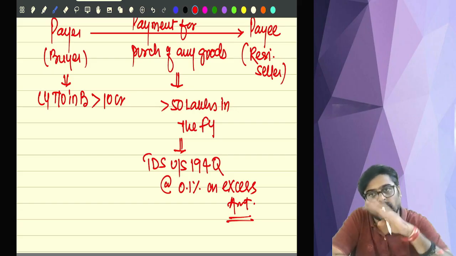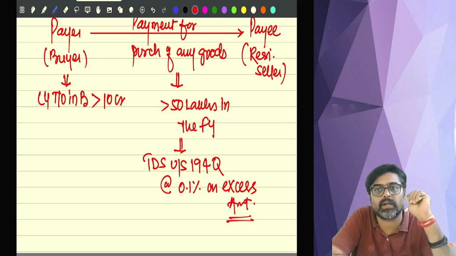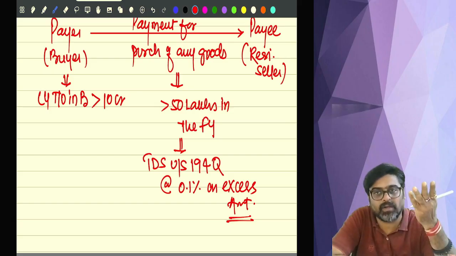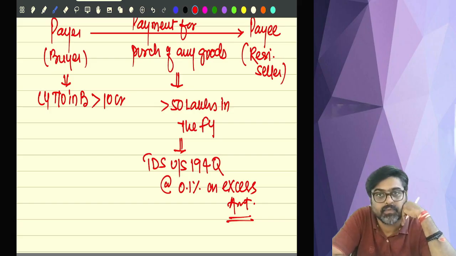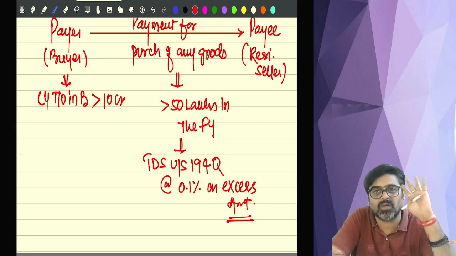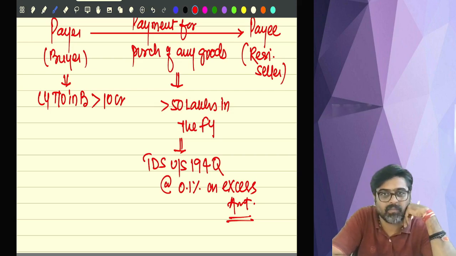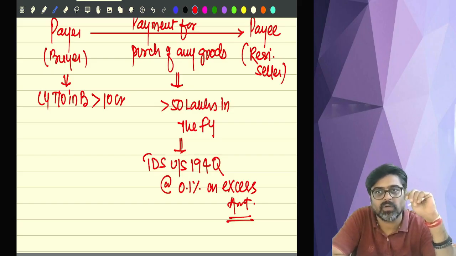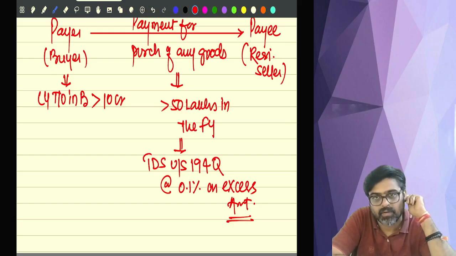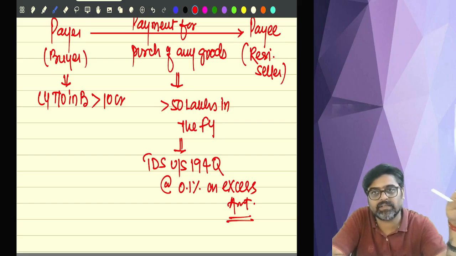So up to 50 lakhs, whatever payment you make, you are not going to deduct any TDS. But on any excess payment you make during the financial year, you are supposed to deduct TDS at 0.1%. Understanding? But only if your last year turnover was more than 10 crores. Only then this TDS provision will be applicable on you. If the buyer's last year turnover was not more than 10 crore, then this TDS provision is not applicable. Will you remember this? This was 194Q, and with this TDS, TCS both are over.